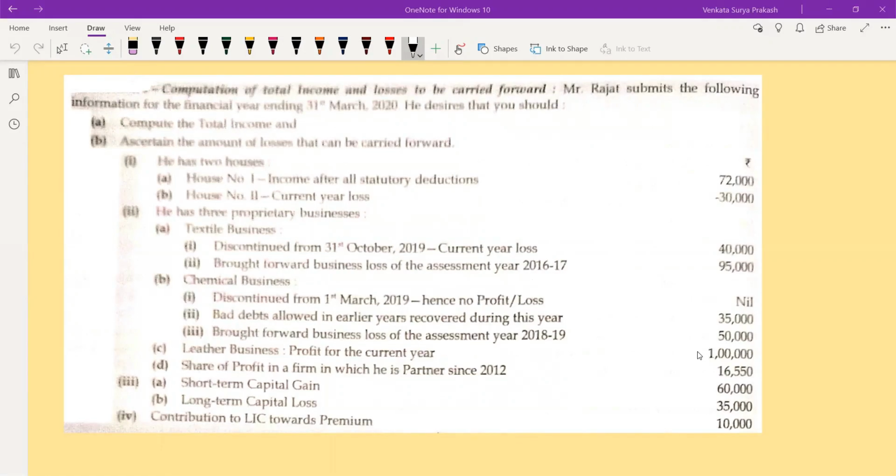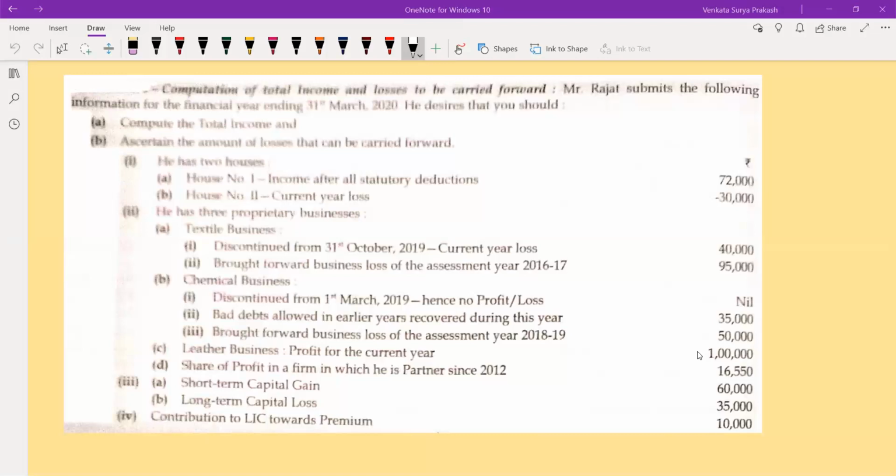Yes. So let us start with this problem. Mr. Rajat submits the following information for the financial year ending 31st March 2020. You should compute the total income and ascertain the amount of losses that can be carried forward. So how much loss can you set off? Even after setting off, what is the balance of loss? How much can you carry forward to next year? That is the ultimate impact you are supposed to work out.